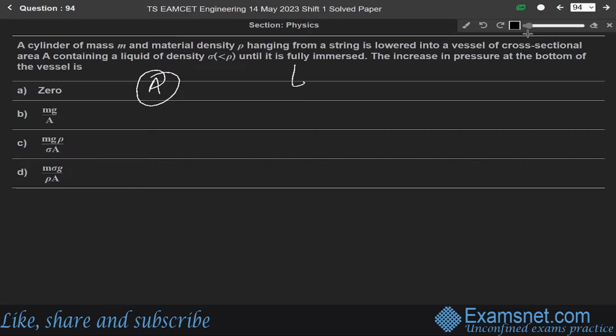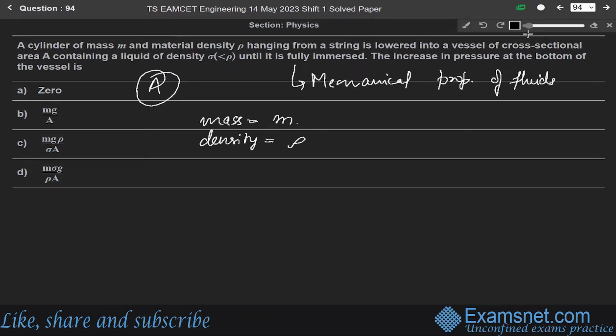So this question is again from the chapter of mechanical properties of fluids. We are given a cylinder whose mass is small m, density is rho, and the cross-sectional area of the vessel is A.